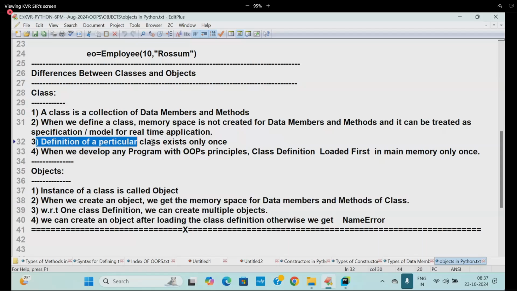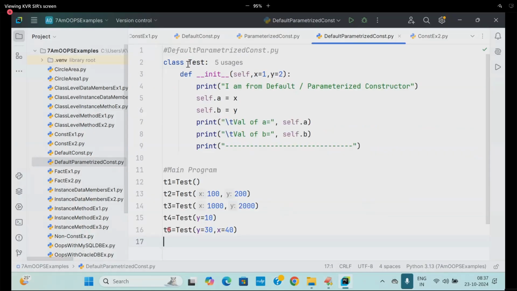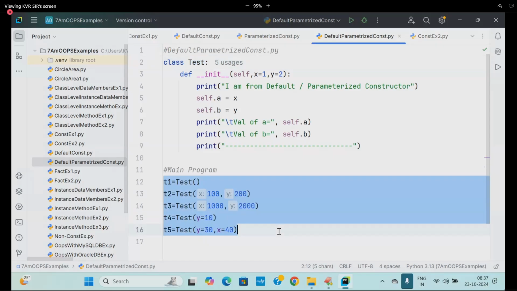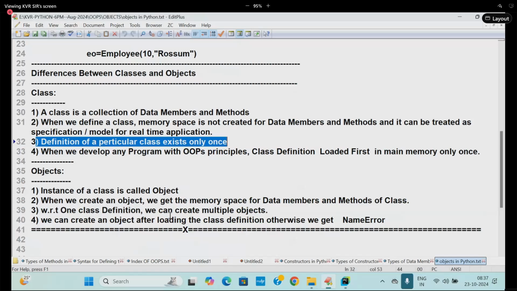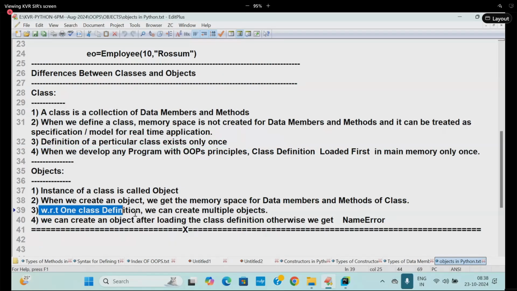Definition of a class exists how many times? Only once. Example, the definition of the class called test exists how many times? One time. How many times can an object be created? Multiple times. With respect to one class definition, we can create multiple objects.